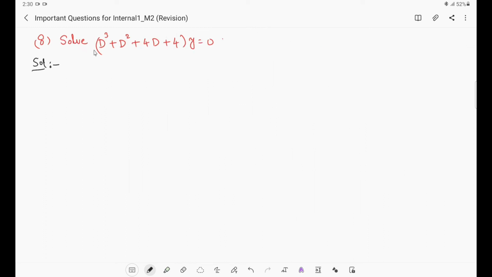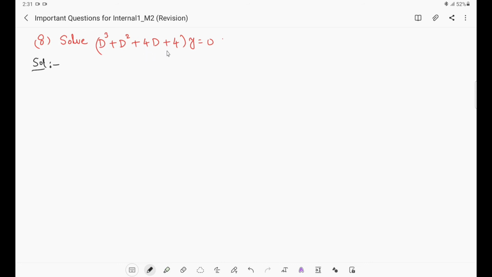The 8th question is: solve (D cube + D square + 4D + 4) y = 0. So what type of equation is it? It's a differential equation, no doubt, because the derivatives are there. But is it a first order or a higher order differential equation? D cube means a third order derivative is involved, so it's a higher order differential equation. Higher order differential equations are in unit 3; in unit 2 only first order differential equations are there, and in unit 3 only higher order ones. So this problem is related to higher order differential equations.